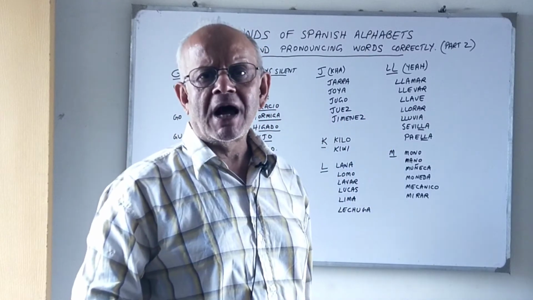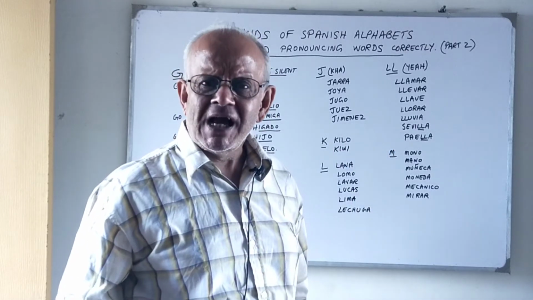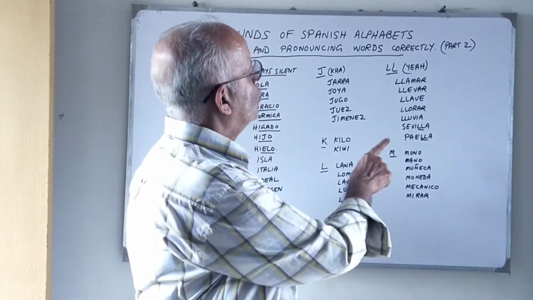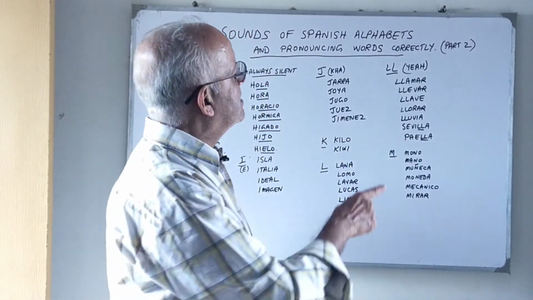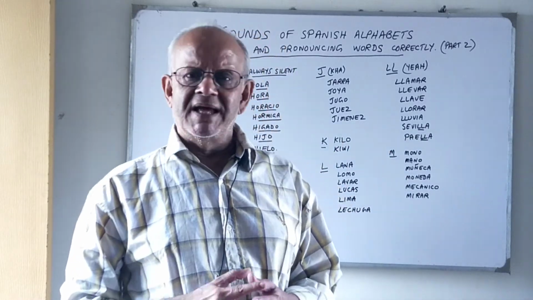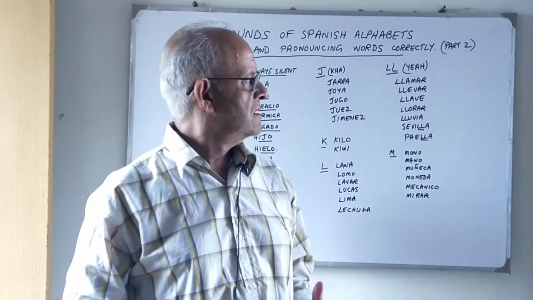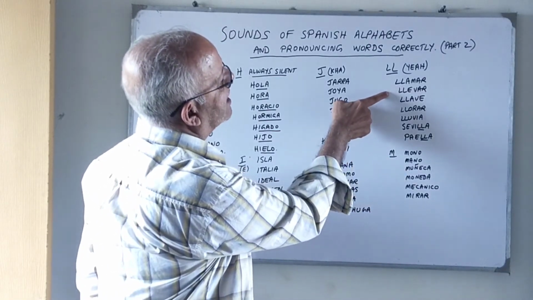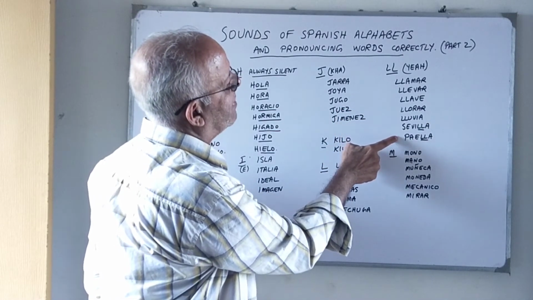Llorar, llorar is to cry. Lluvia, lluvia is rain. Okay, it comes from the verb llover. Lluvia. Sevilla, Sevilla is a city in Spain. Okay, Sevilla. Paella, paella is Spain's traditional dish. Okay, made of rice and various kinds of seafood and other meats in it. Okay, it's delicious. Paella. Okay, once again, llamar, llevar, llave, llorar, lluvia, Sevilla, paella.